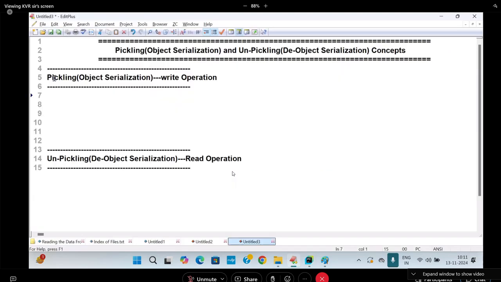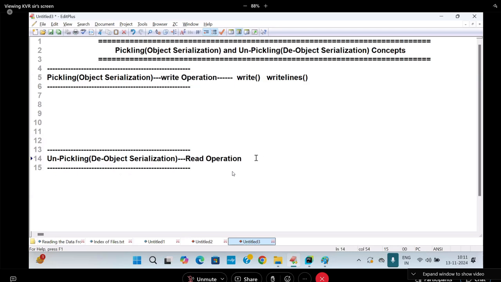So pickling concept is called what? Write operation. Unpickling concept is what? Read operation. What are the steps in write operation? What are the functions you used for write operation so far? Write off. One more function is what? Write lines off. Write off and write lines off are the functions I am using in which operation?